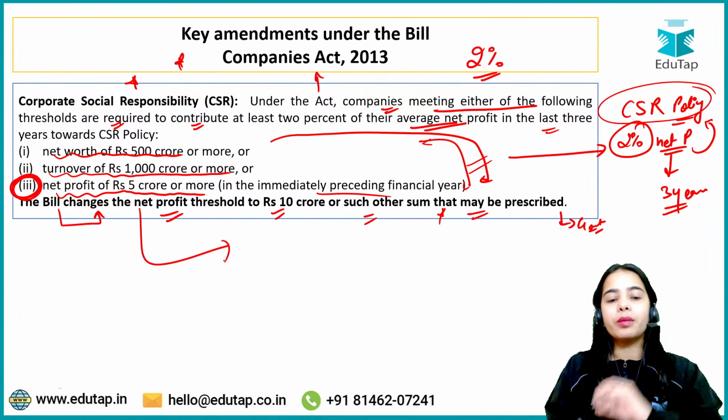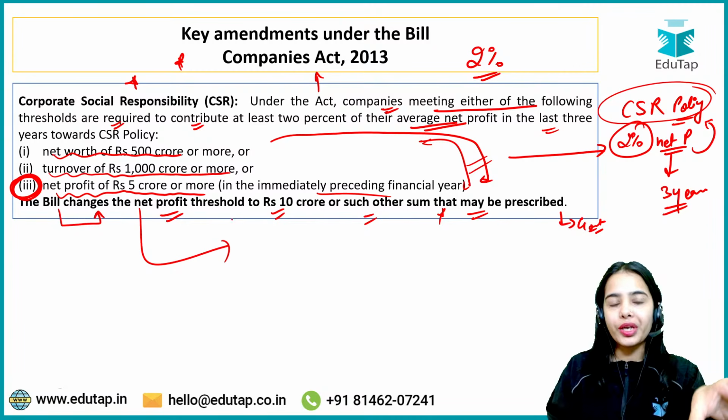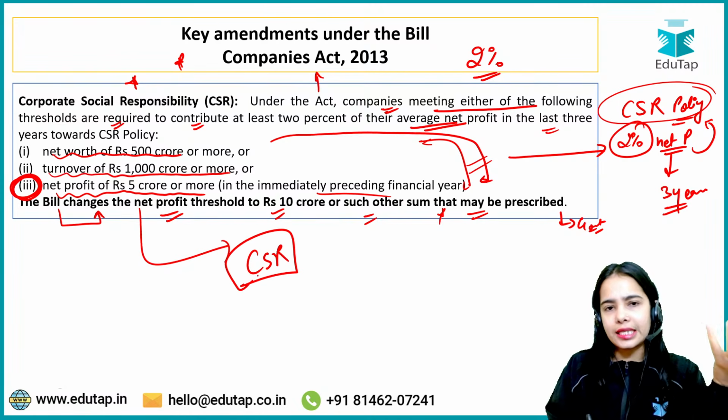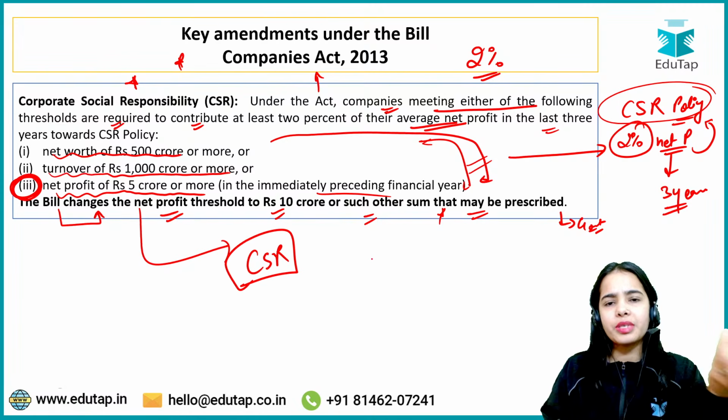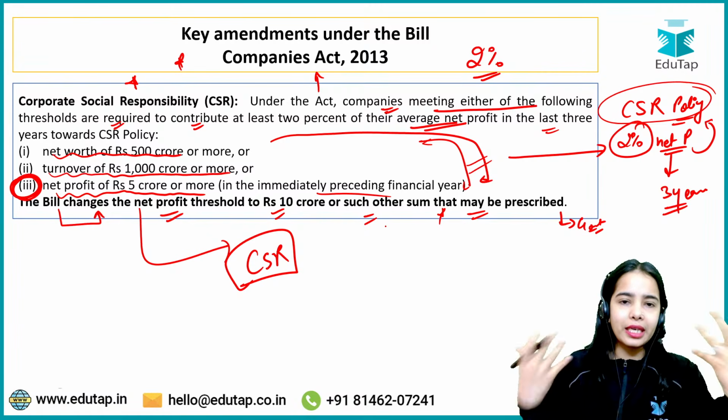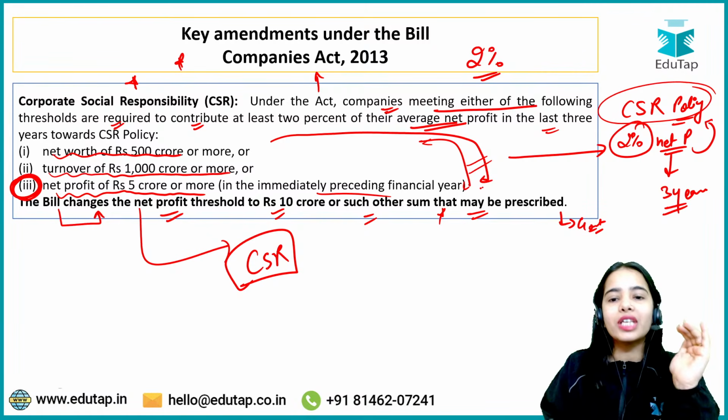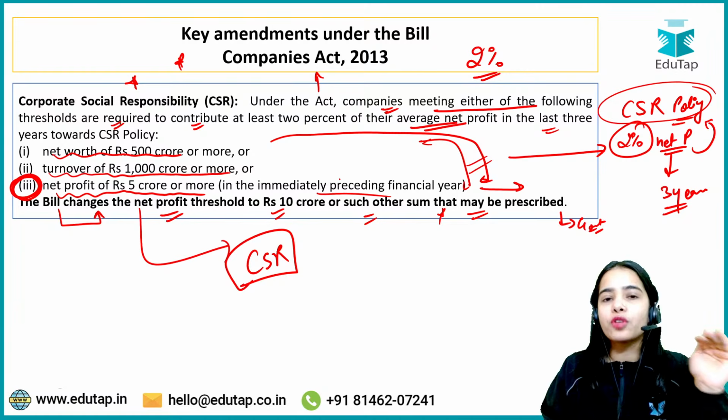Now there was a major discussion around this point, that if the net profit threshold is changed, then basically the government is trying to remove this CSR. So the finance minister Srimati Nirmala Sitharaman clarified that we are only changing one of the criteria; the other criteria have not been changed.